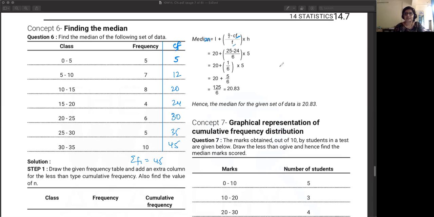If I give you a set of data, so let me give you a random set of values, 3, 7, 2, 4, 3, 9, 5. In this range of values, how will you figure out what is the median?